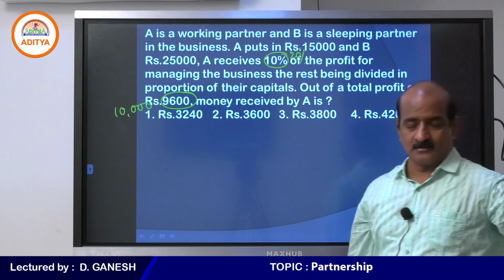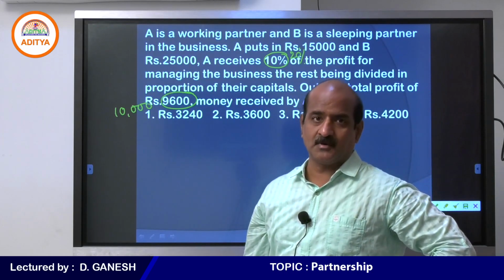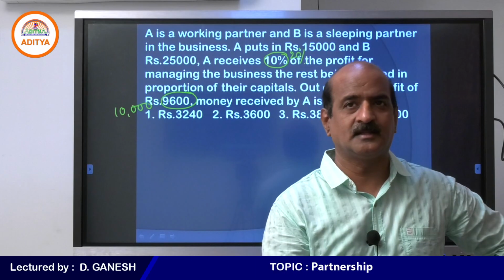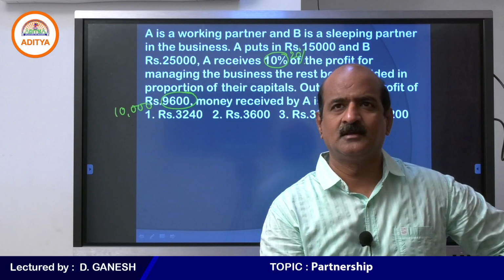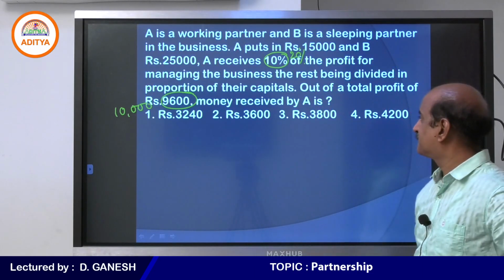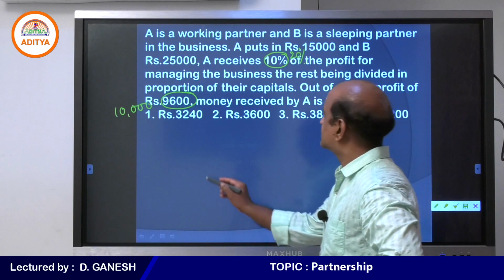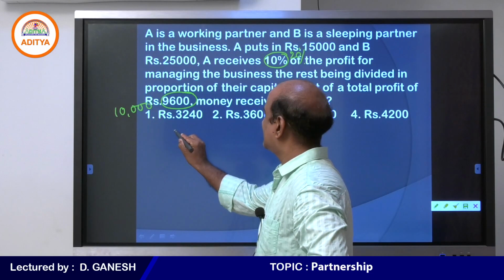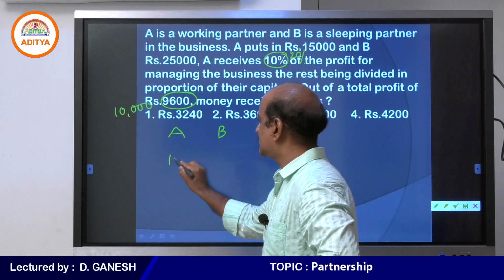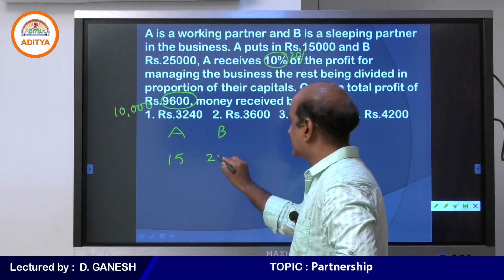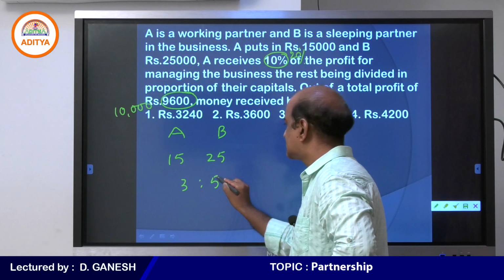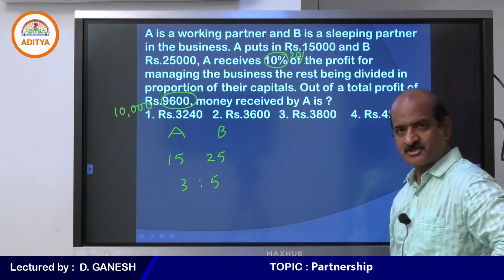A is a working partner. So obviously because A is a working partner, he has to get some salary. Look at the salary and then divide the share. I am asking you to find the total including salary. A and B invested amounts like this, 15,000 and 25,000. So 3:5 is the ratio A and B have to share.